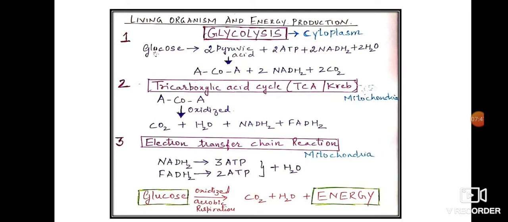Respiration in living organisms takes place at two levels. One is at the body level and the other at the cellular level. Body level respiration is the exchange of oxygen and carbon dioxide between the body and the environment, that is, through the process of inhalation and exhalation. We inhale air which contains oxygen, and then we exhale air which contains carbon dioxide.